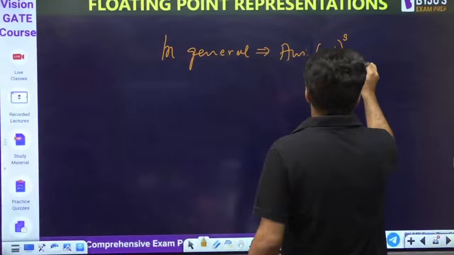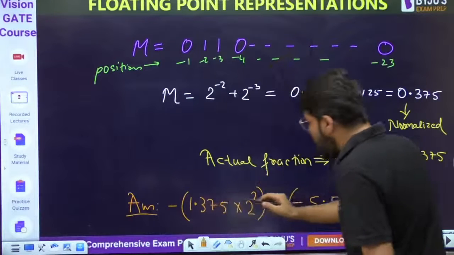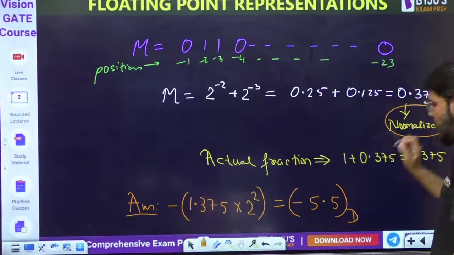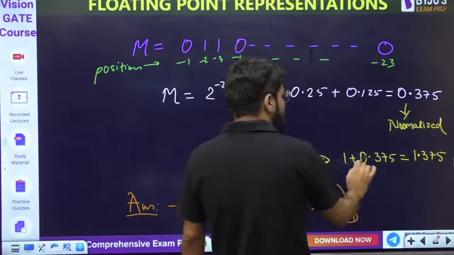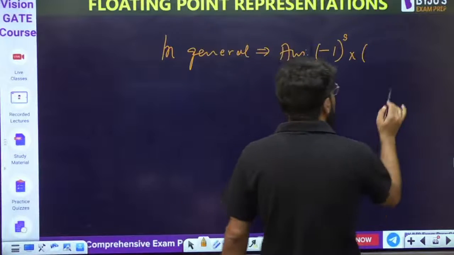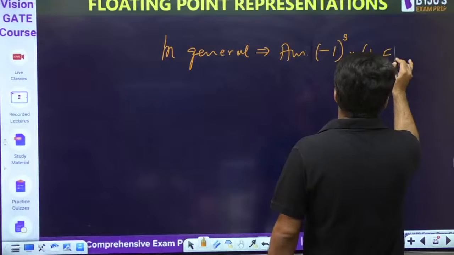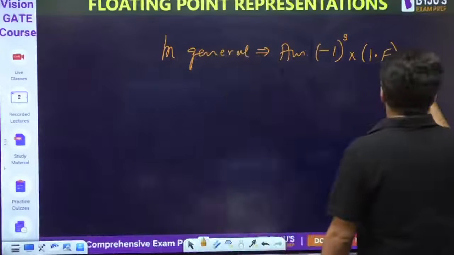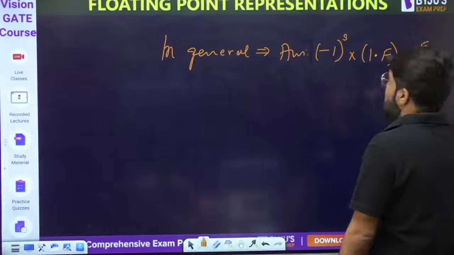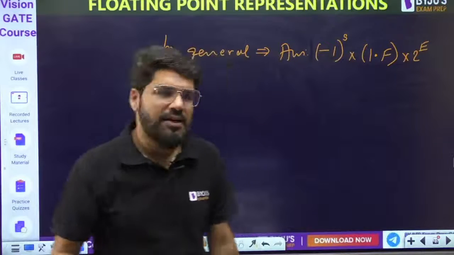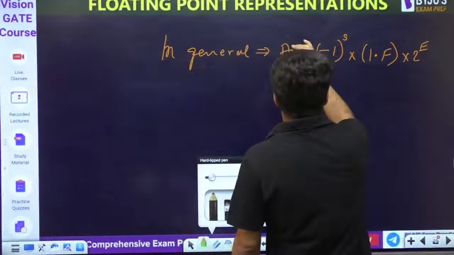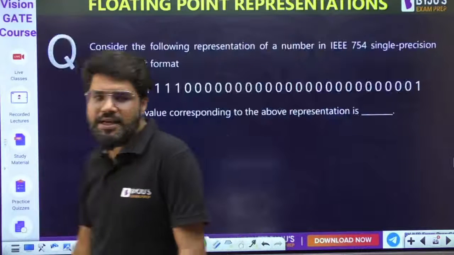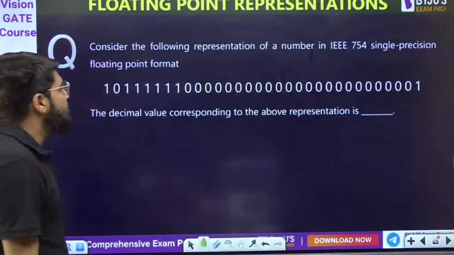Into what? See, from the IEEE format, what you get is the normalized fraction. Then you add 1 to it. So in general, let me call it 1.f. So whatever fractional part comes up, write down 1.f into 2 raised to the power exponent value, the actual exponent, which is E dash minus bias, that you can calculate. Remember this. And if you can remember this, let's attempt another question here.